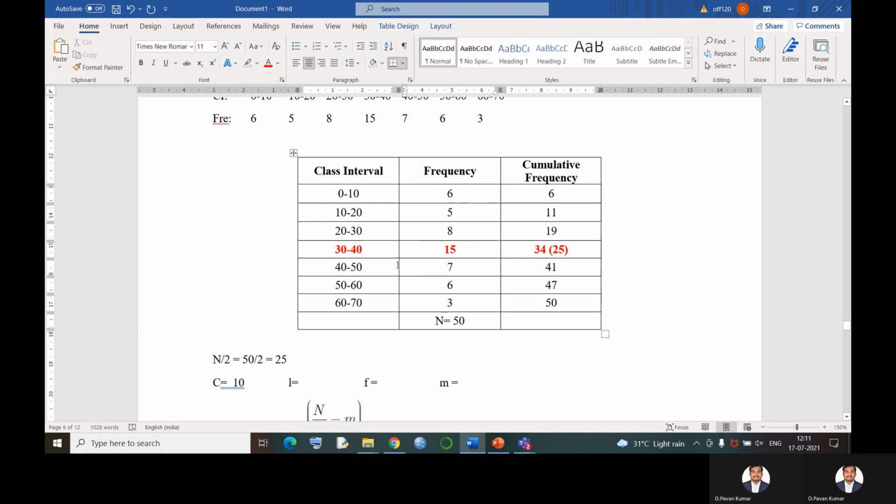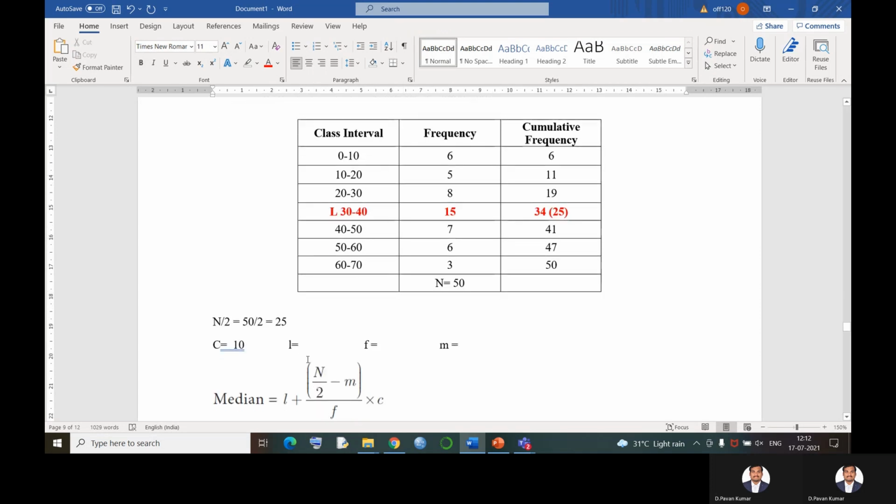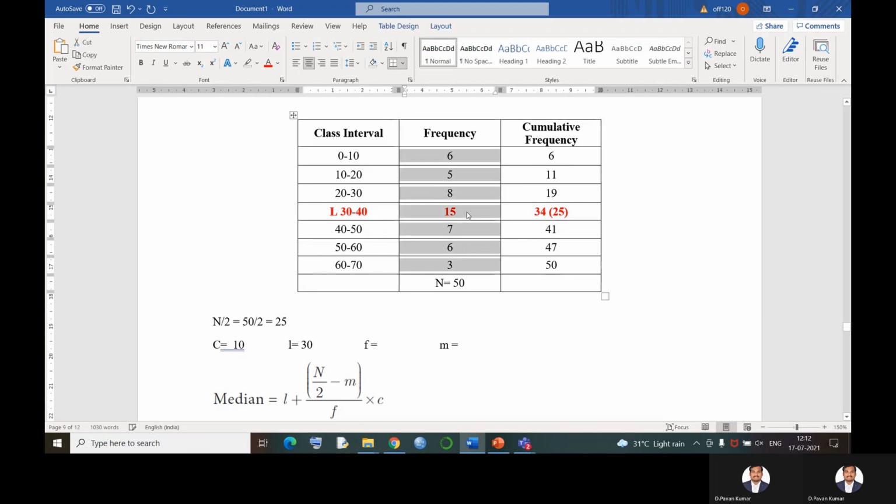What do you mean by L? Lower limit of the median class. See, this is called the median class. In this, 30 is called the lower limit and 40 is called the upper limit. So now what do you mean by L? L is 30. So directly we can write the value of L as 30 here. Now next, frequency of the median class.